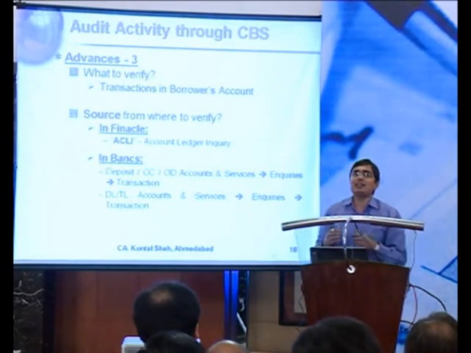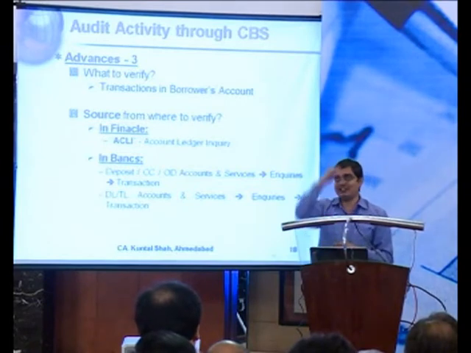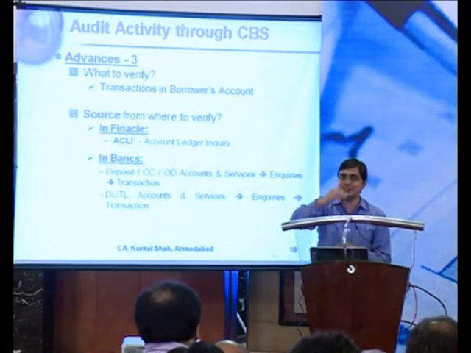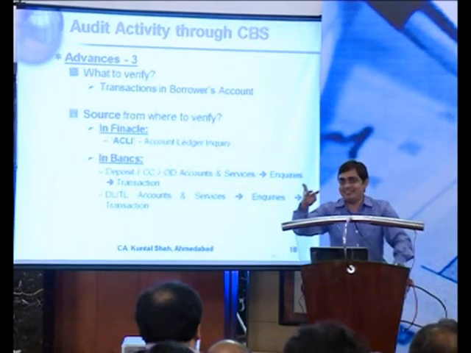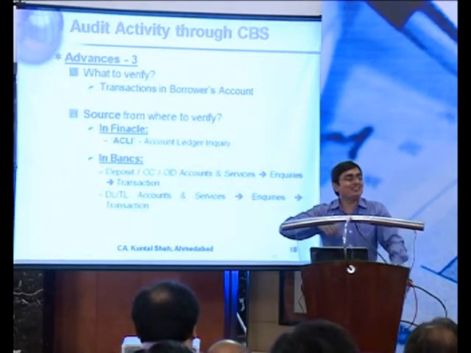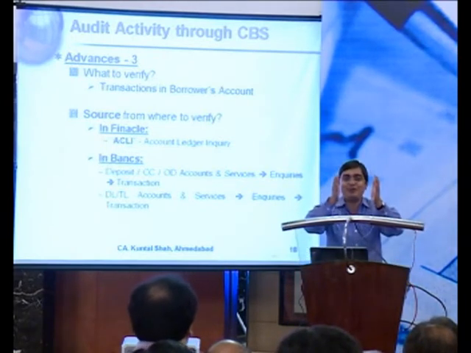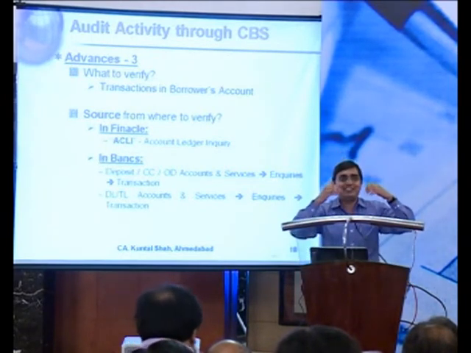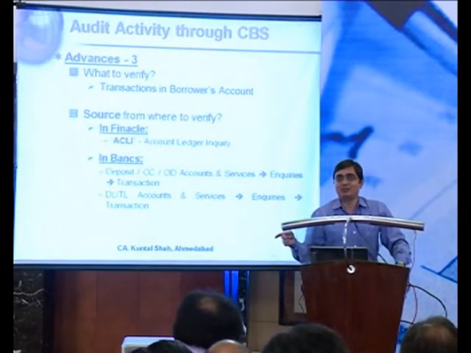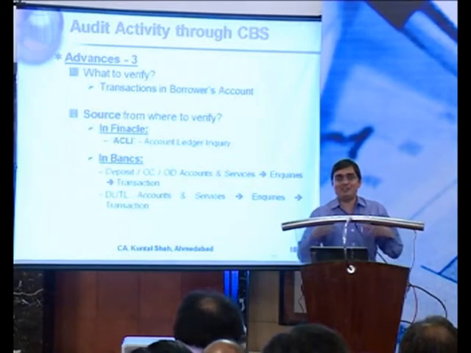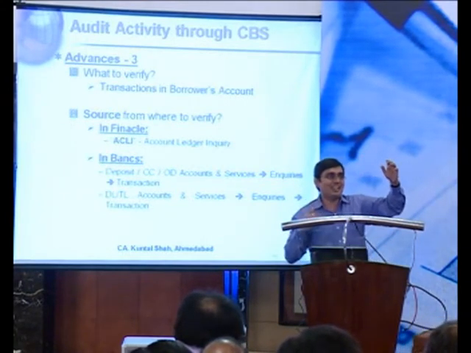Finacle does this: if you ask for the 1st to the 30th, the first date will come first, then the second, third, fourth, and the 30th at the end. In TCS bank when you view transactions, it starts in reverse, 30th, 29th, and it's very difficult, friends, to verify because your focus is always on that way, 1st to 30th, not 30th to 1st. But if you want to counter this one in the system, then there is another mode also available.